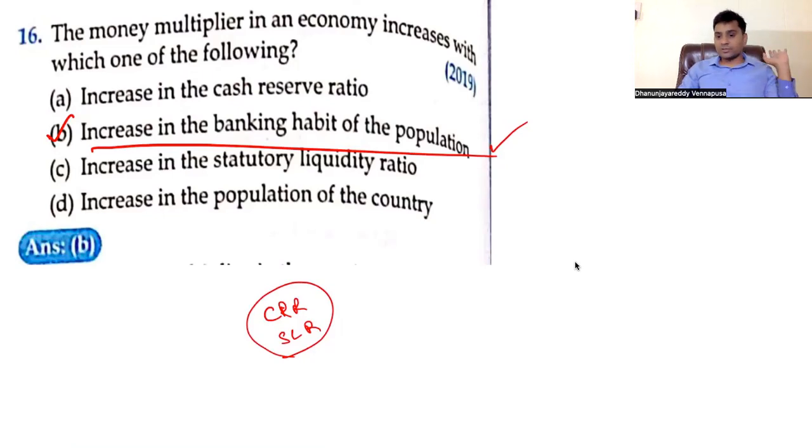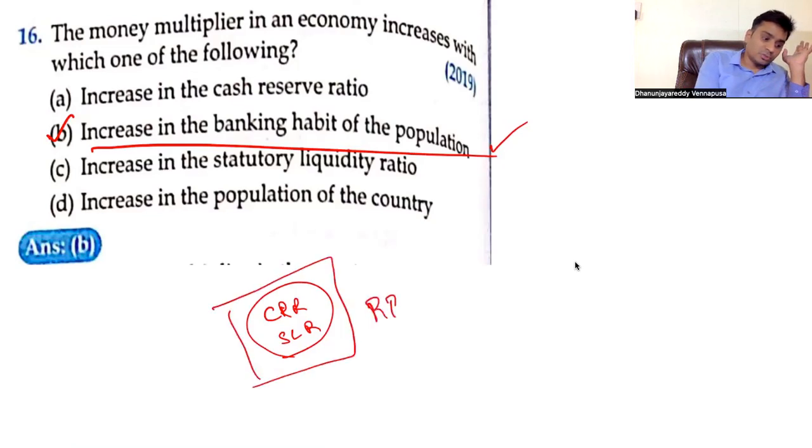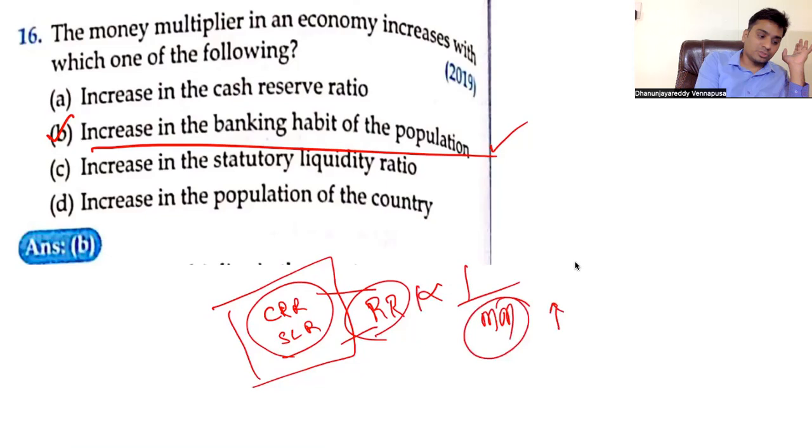Except this, there is no difference between CRR and SLR. Both form part and parcel of your reserve ratios. So reserve ratios are CRR and SLR. Reserve ratio is inversely proportional to the money multiplier. If the money multiplier has to increase, the reserve ratios have to be less.